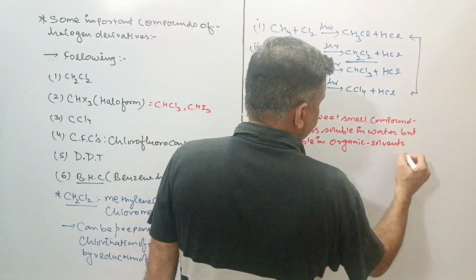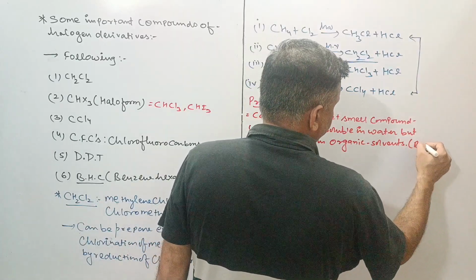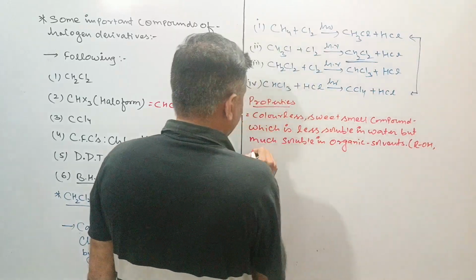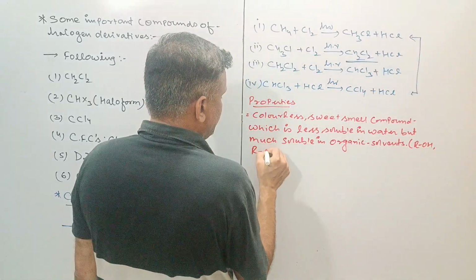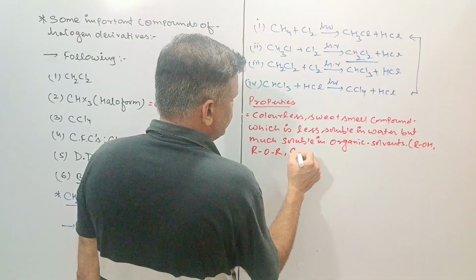As organic solvents you can take alcohol, ROH, ether, ROR, and benzene, C6H6.